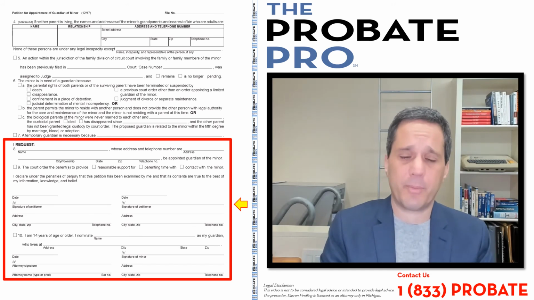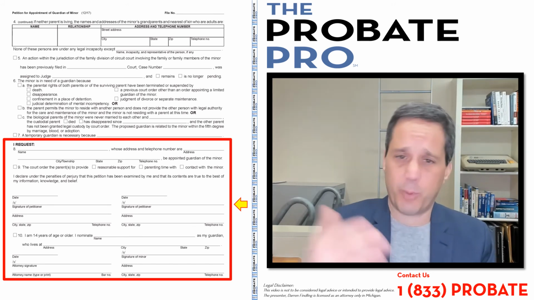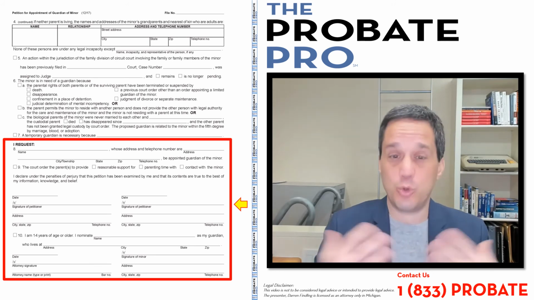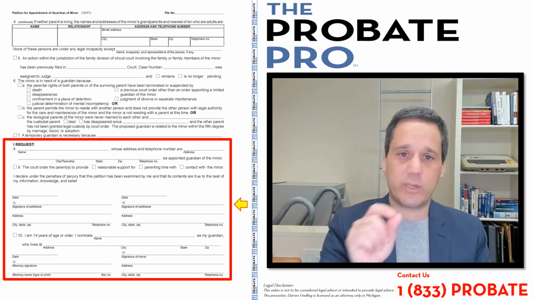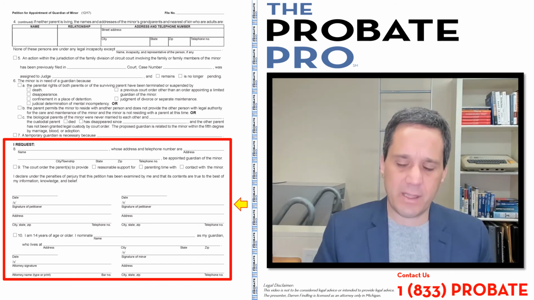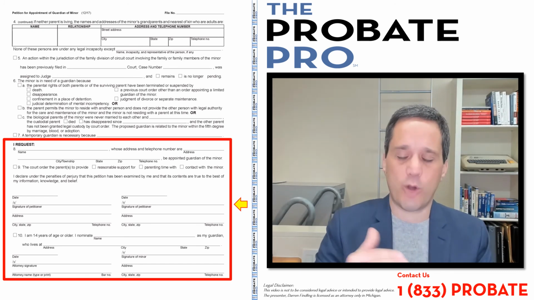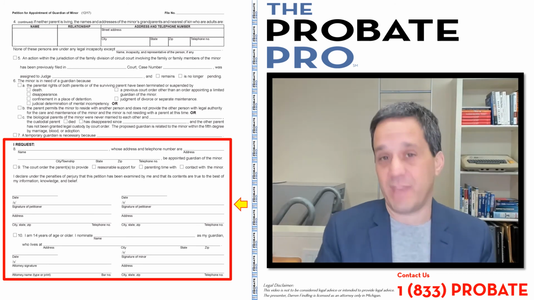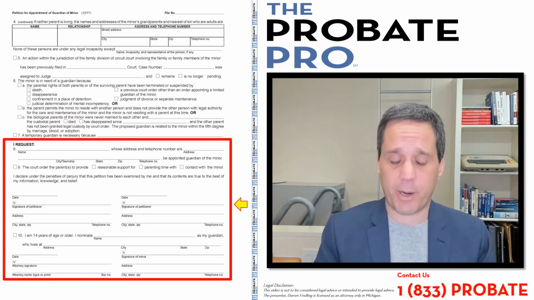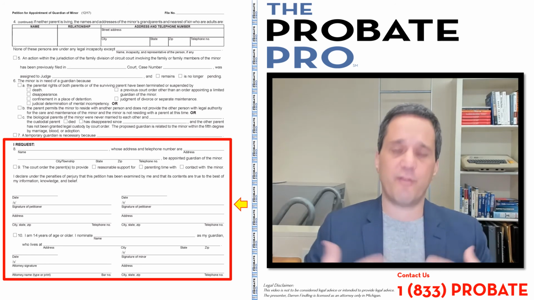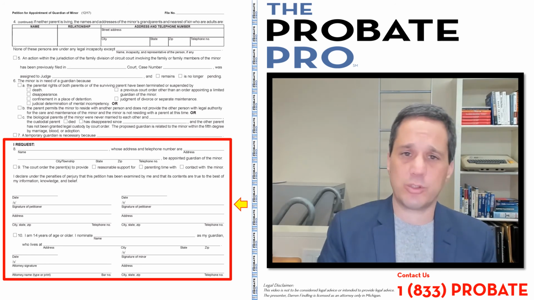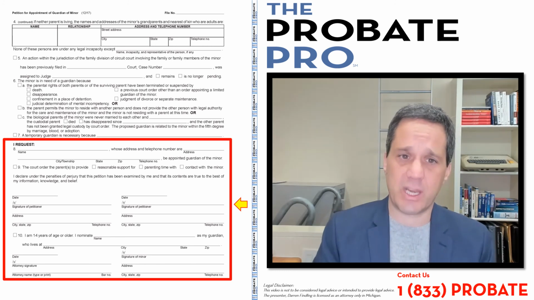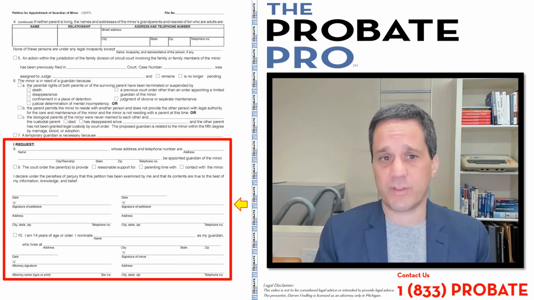So, for example, if there's a petition seeking the appointment of the aunt, and there's a 15-year-old, and the 15-year-old says, yeah, I do want that aunt to be appointed, you can check box 10, and then the minor who is 14 years or older can consent to the appointment of the aunt. And that's a part of this form that gives a voice to a minor who's 14 years and older. They can actually make a nomination as to who they'd like to serve as their guardian.